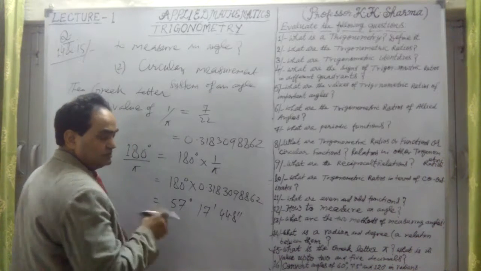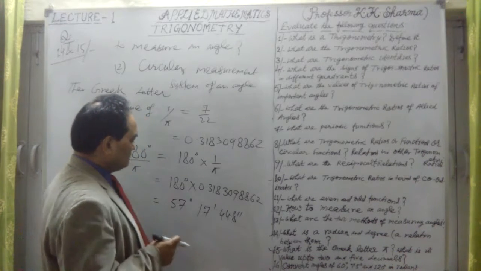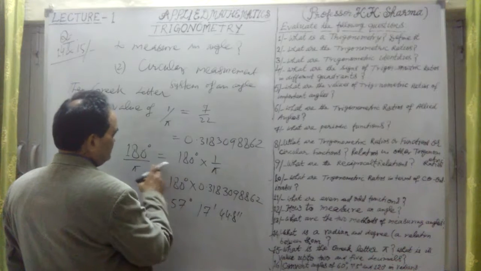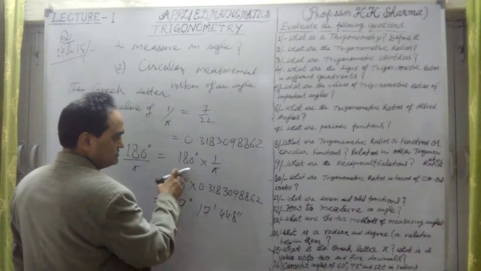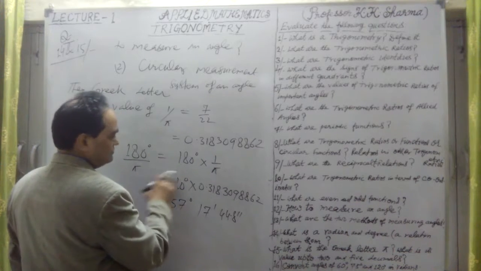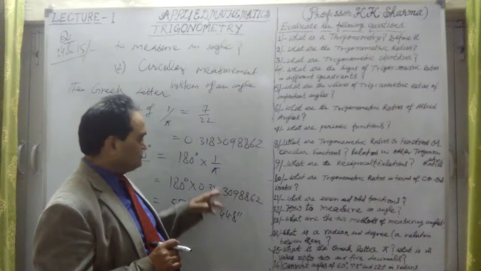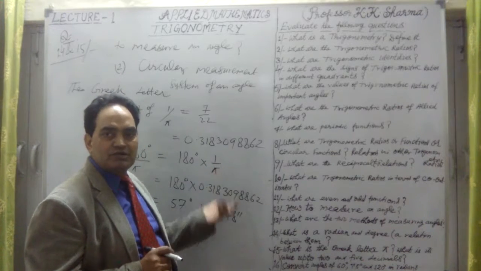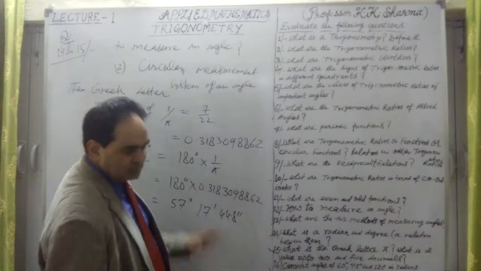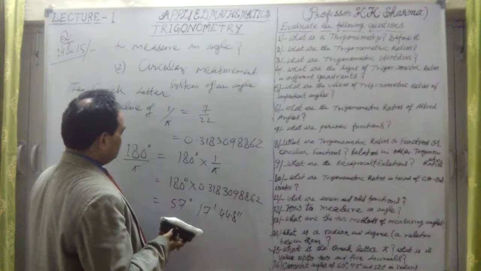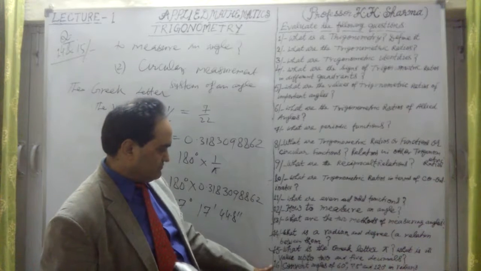Now let me define how to convert degrees into radians or radians into degrees. 1 degree is equal to pi upon 180 radians, and 1 radian is 180 upon pi degrees. If I have to convert radians into degrees, we multiply by 180 upon pi. If degrees are converted into radians, multiply by pi upon 180. Okay, so now let me take question number 16.